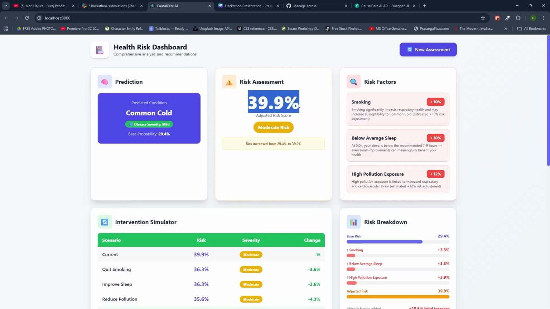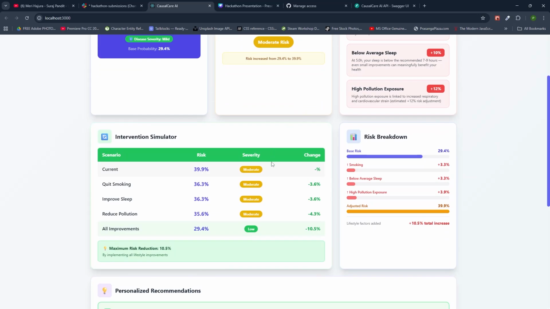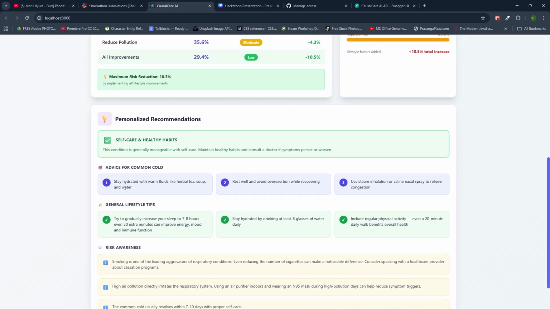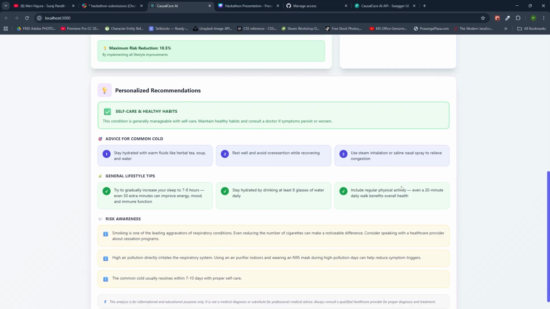This is the risk percentage, and now we can see that if we quit smoking, we can reduce the risk, and if we improve our sleep, we also reduce the risk, and if we reduce the pollution, we can still reduce the disease effect. So this is how our model is suggesting how we can manage risk as well. Now let's see the personalized recommendation and advice for common cold. We can see: stay hydrated with warm fluids, rest well, and use steam inhalation, which is the best advice one can get for common cold.